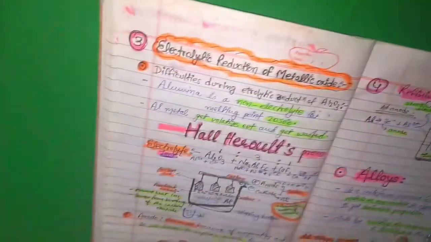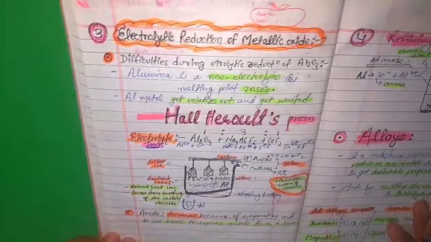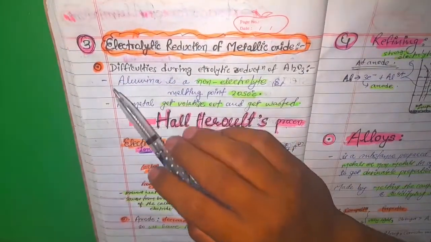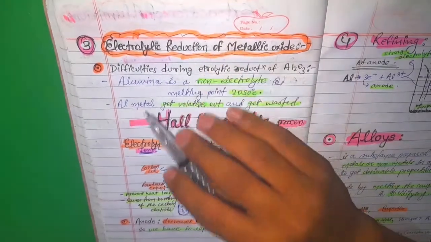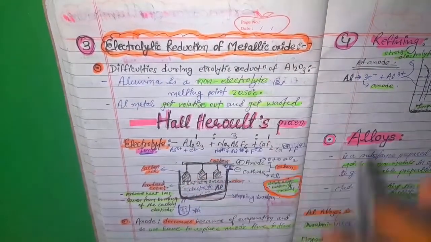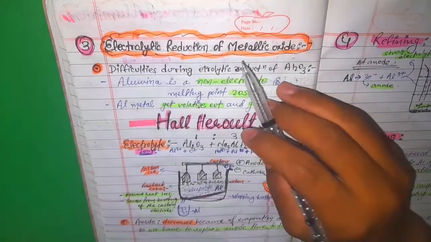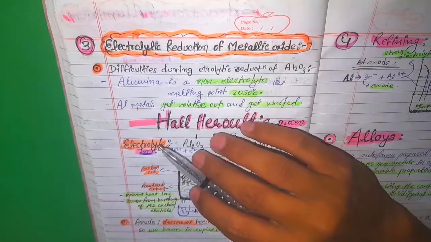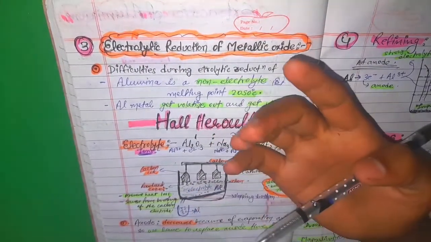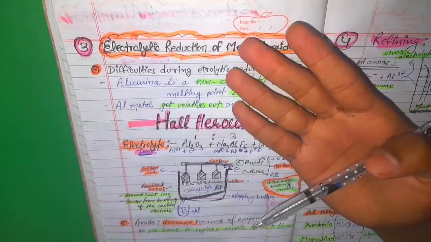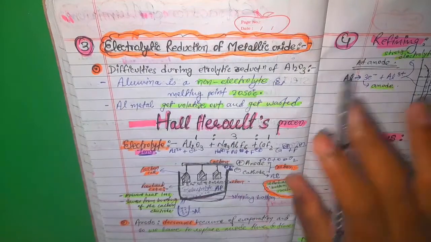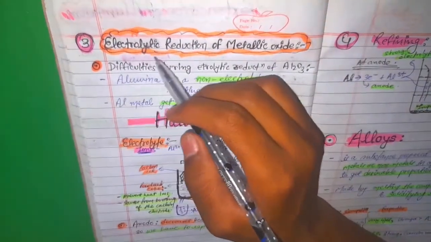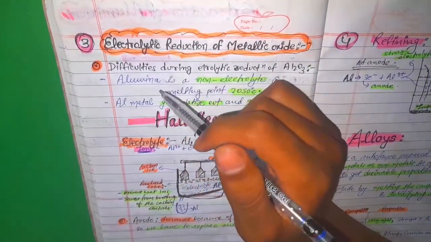Now this last part, in the third step, is the electrolytic reduction of the metallic oxide. Now we have to reduce the metallic oxide, which could be done by reactions with carbon monoxide, hydrogen, or by thermal decomposition, but that was all not possible. So we have to do it by electrolysis. But in this also there was a problem.